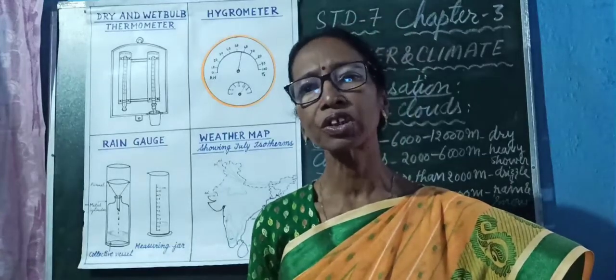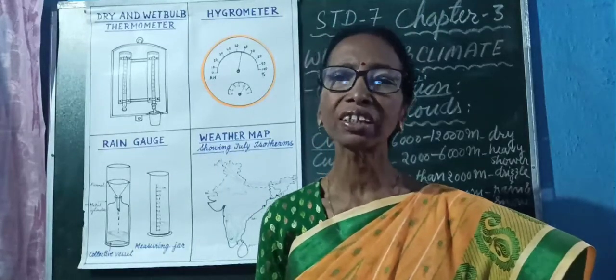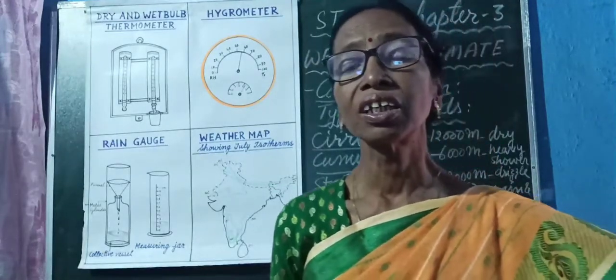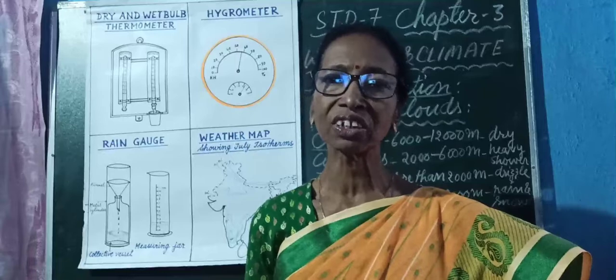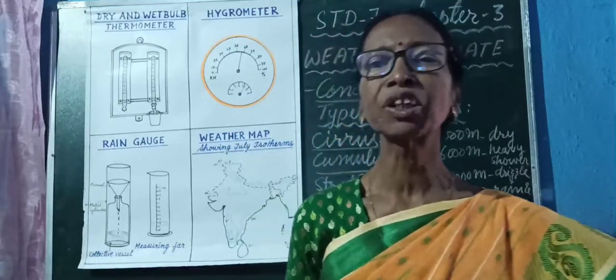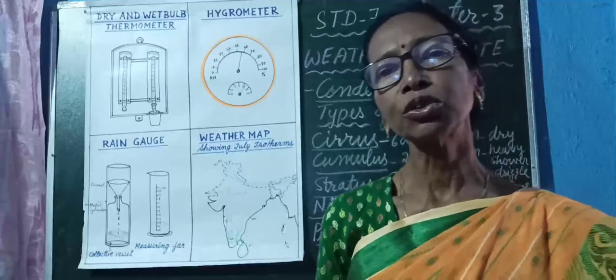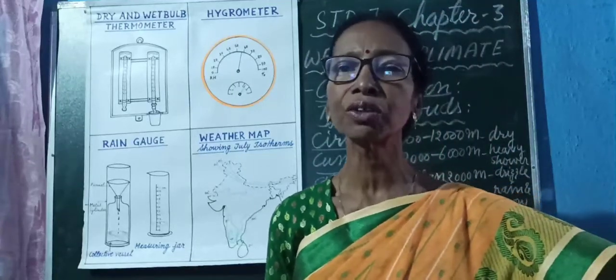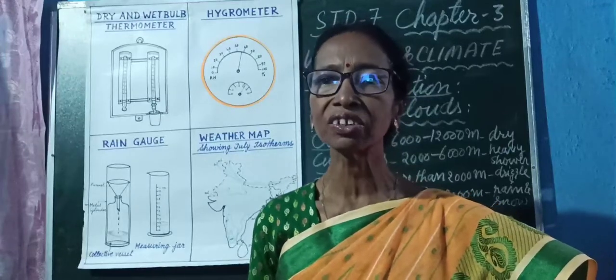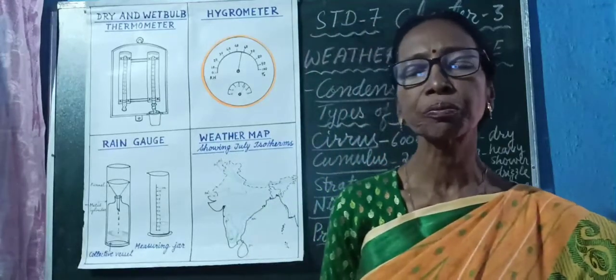Next, frost. You can see very tiny icy crystals in winter season in the morning. How is it changed into icy crystals? When the night temperature decreases below freezing point, dew drops can be changed into icy crystals. That is also due to the condensation of water vapor.